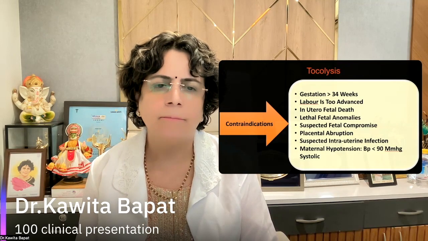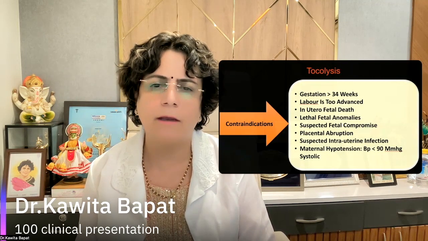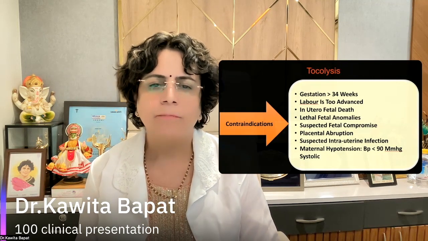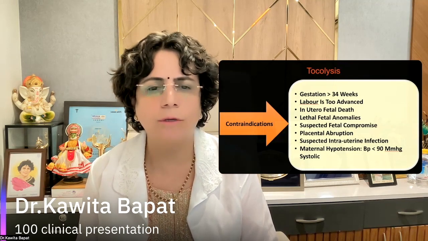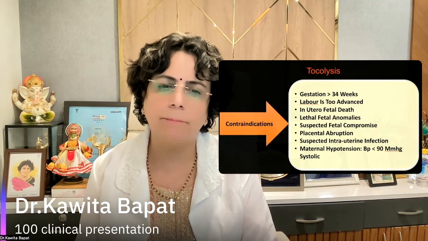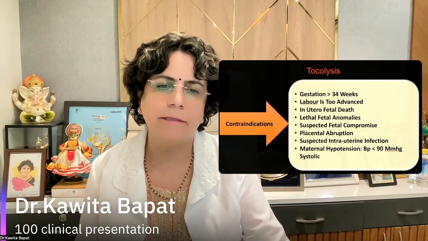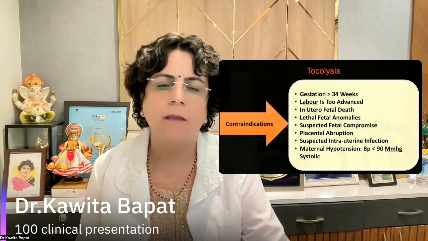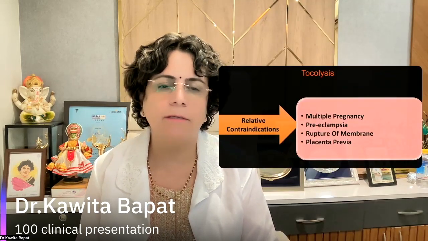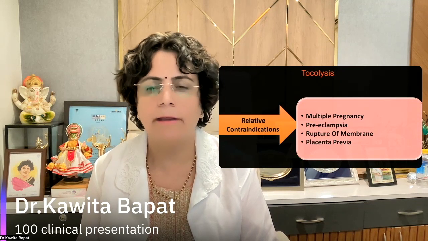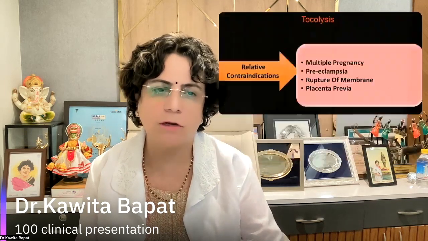Placental abruption can be due to hypertension or other causes, and at that time tocolysis is contraindicated. If there is a suspected intrauterine infection, if the patient complains of fever, chills, rigors, and there is a chance of intrauterine infection, tocolysis is contraindicated. And most important, if the patient is hypotensive, for example her BP is less than 90 millimeters of mercury, tocolysis should not be done. Relative contraindications are multiple pregnancy, preeclampsia, rupture of membranes or placenta previa.